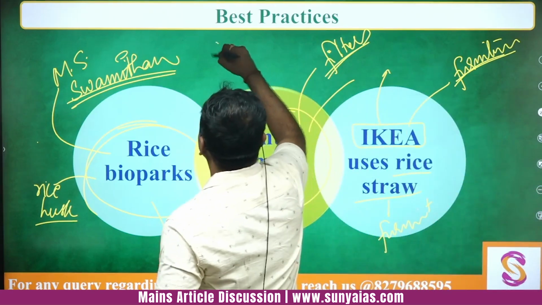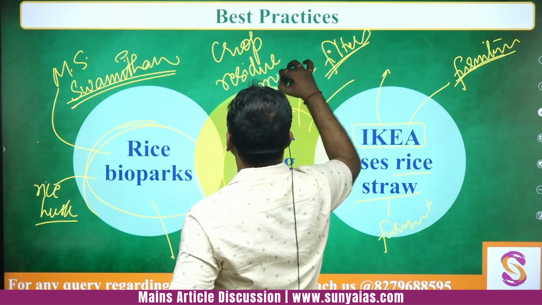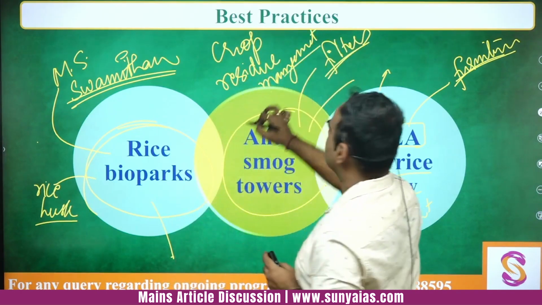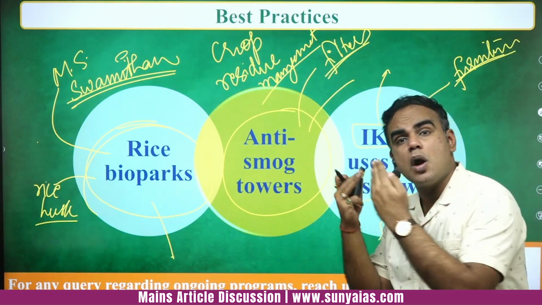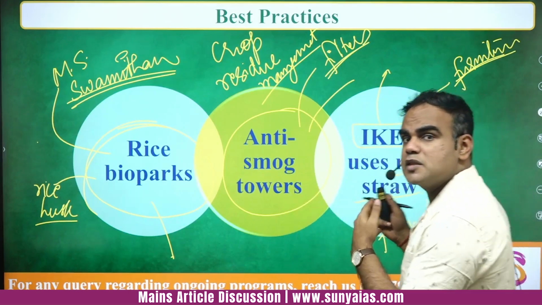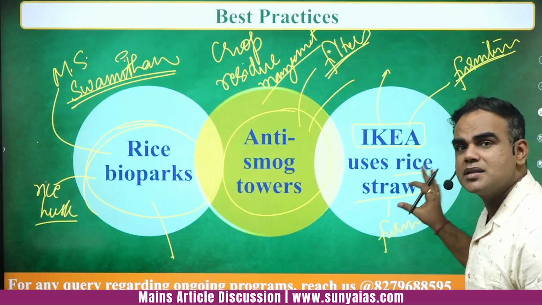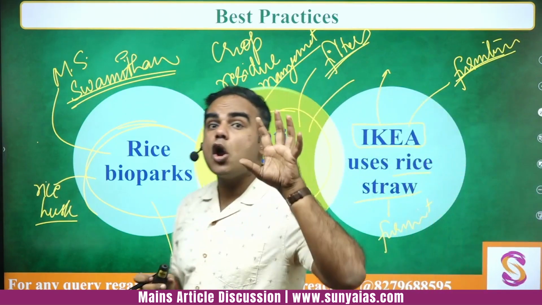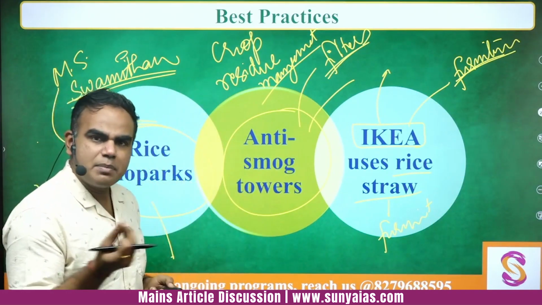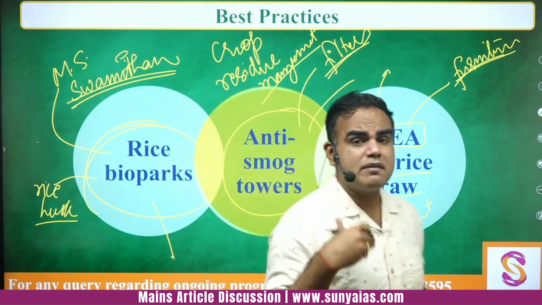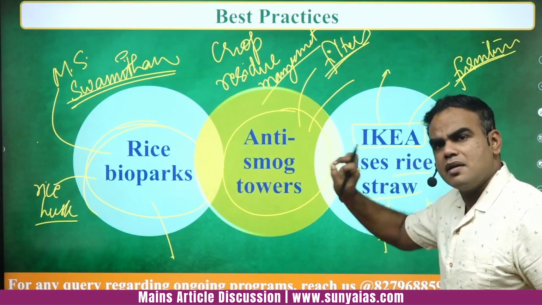So ultimately, we have to have proper crop residue management techniques. If we are able to create proper crop residue management techniques, this will go a long way in solving this problem in the long term. So in both the way forward and the best practices, what we have tried to do is to give you a lot of points to think about. For example, in current affairs, maybe some new microorganism or some new development can help deal with the problem of air pollution. Be smart enough and add it to your notes.